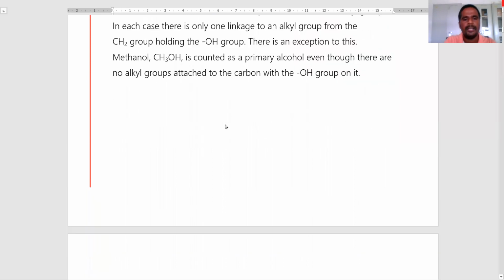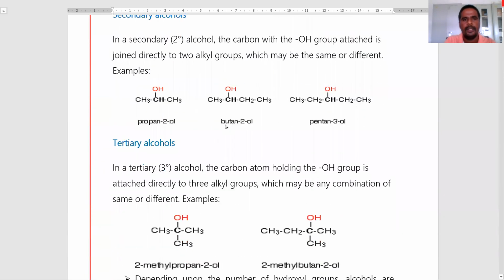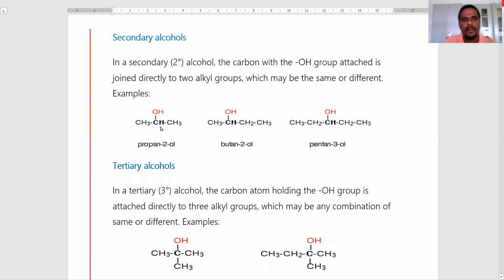Next we come to the secondary alcohols. In secondary alcohols, the hydroxy attached carbon atom is directly bonded to two alkyl groups. The hydroxy attached carbon atom directly bonded to two alkyl groups are called secondary alcohols. Here some examples are given. You see the examples. The hydroxy attached carbon atom is directly bonded to two alkyl groups. So these are called secondary alcohols.